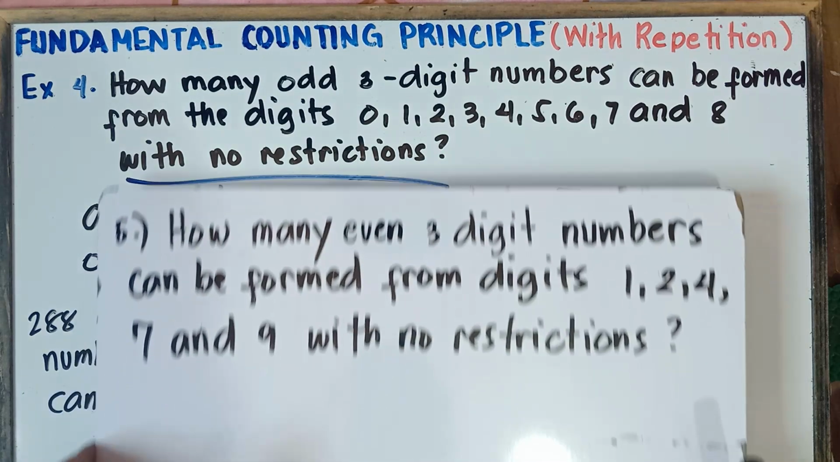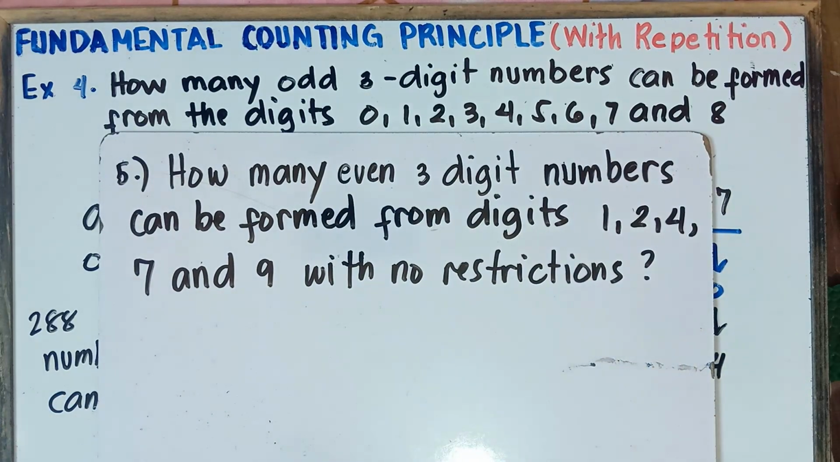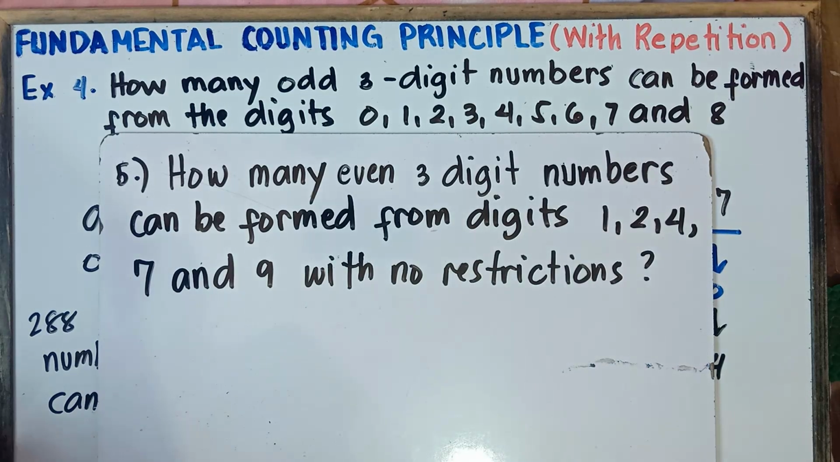So how about you try this one, class, and then you put your answer in the comment section down below. Let me check, class, if you really understand our topic. How many even 3-digit numbers can be formed from digits 1, 2, 4, 7, and 9 with no restrictions? Put your answer in the comment section down below.